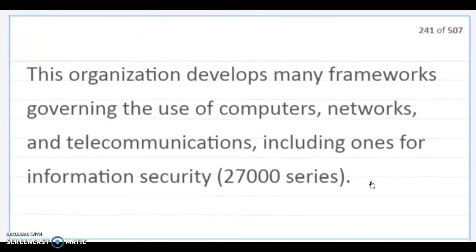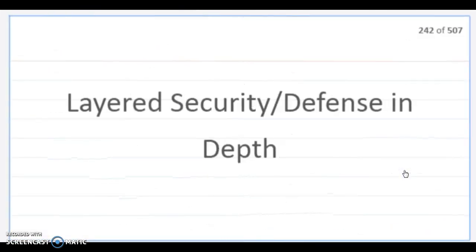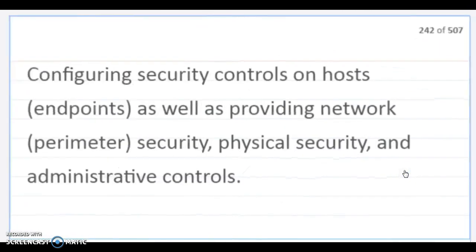ISO, International Organization for Standardization. This organization develops many frameworks governing the use of computers, networks, and telecommunications, including one for information security. Layered security, or defense in depth: configuring security controls on host endpoints as well as providing network perimeter security, physical security, and administrative controls.